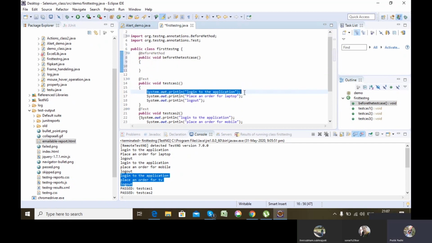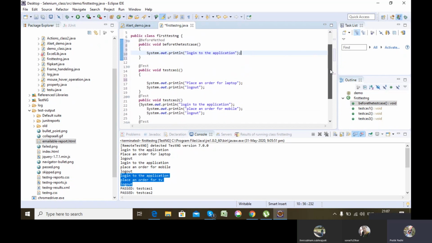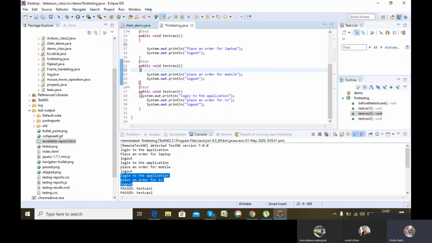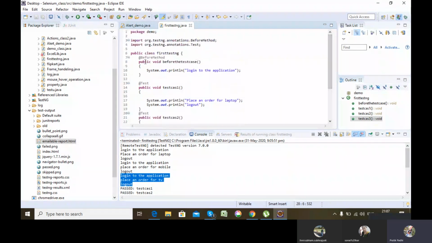If I keep this particular line of code, Control X, in before method, what it will do is execute it before every @Test.